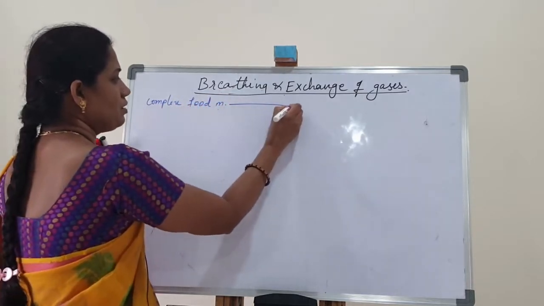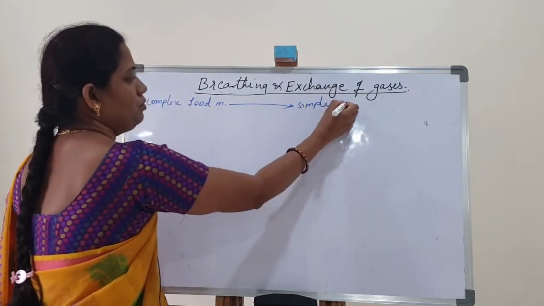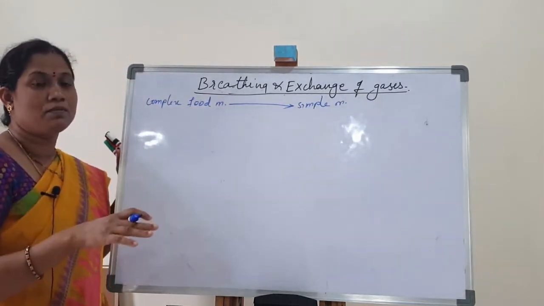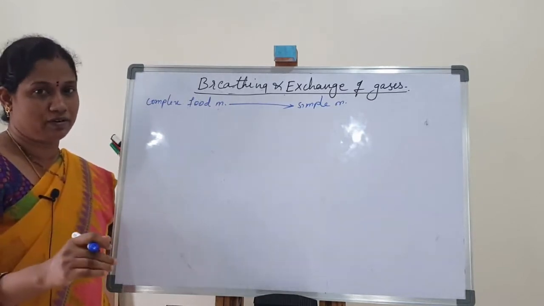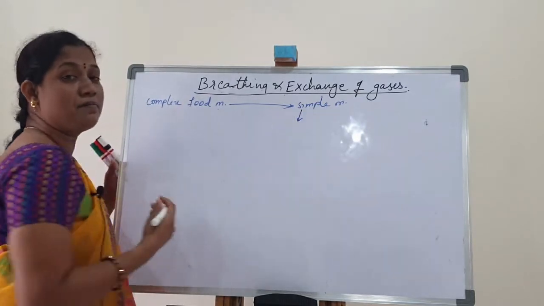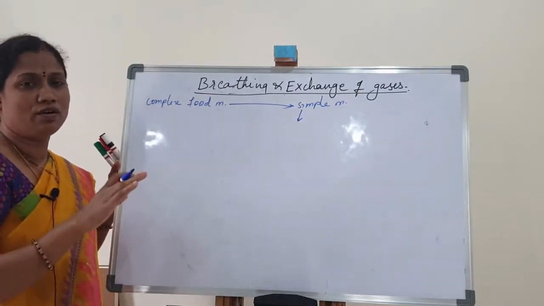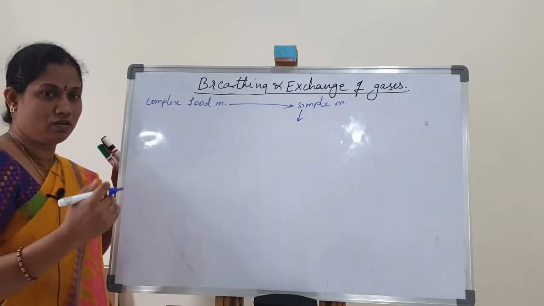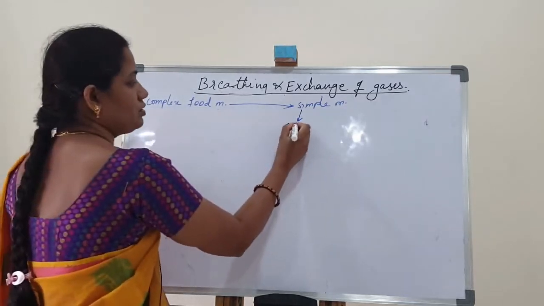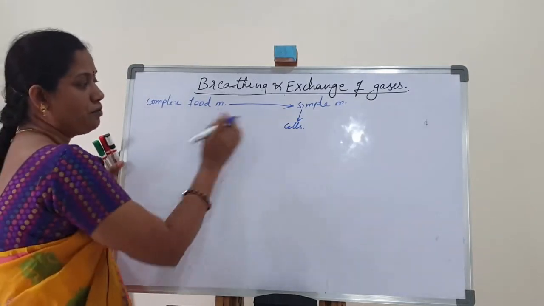Food materials are broken down into simple molecules. These simple molecules diffuse into the blood. Through the blood circulatory system, they reach the different parts of our body and are supplied to all cells in our body. So what will happen in the cells?